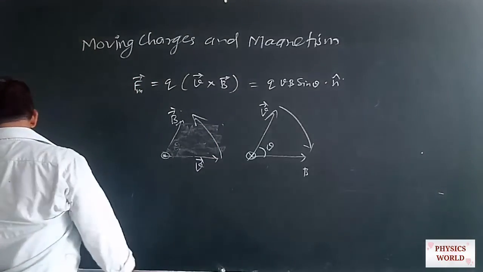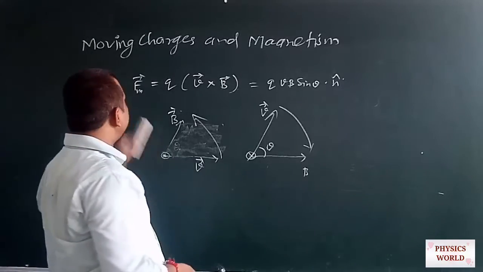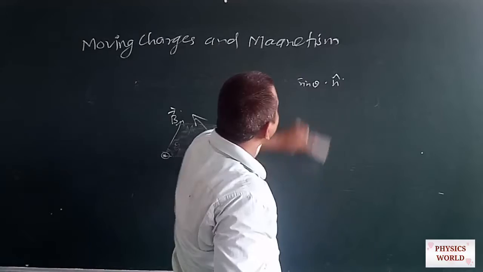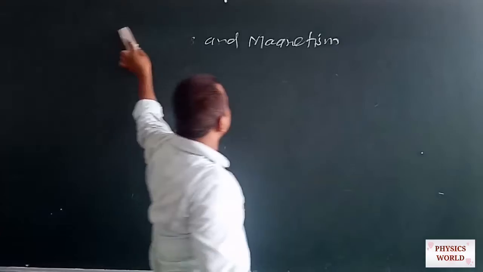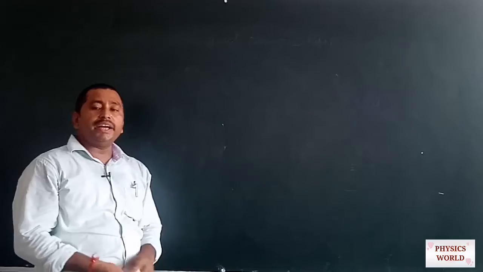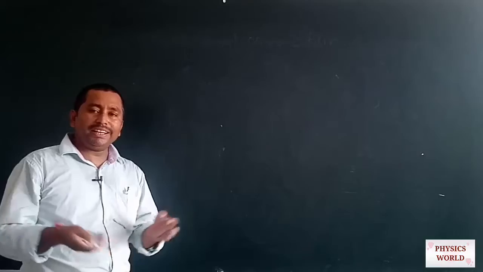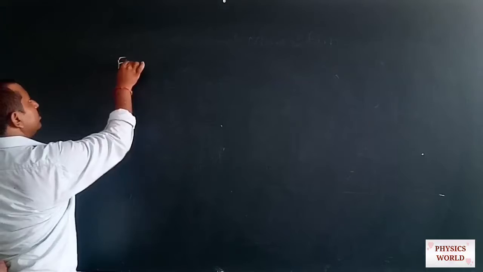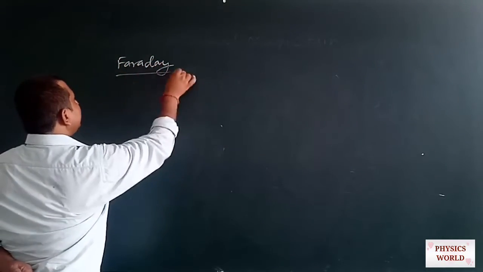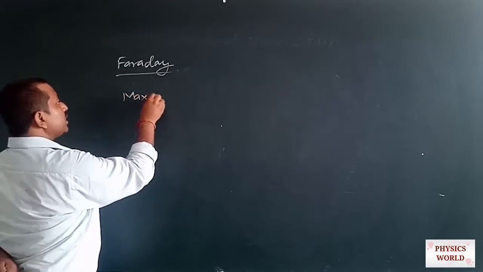Okay, so this is decided by Maxwell's right hand thumb rule, which provides the direction of the magnetic force experienced by a charged particle in an electromagnetic field. Now let us discuss more about what a magnetic field is and who provided the concept of the electromagnetic field, or a simple magnetic field. It was stressed by Michael Faraday, and it was incorporated by James Clerk Maxwell,